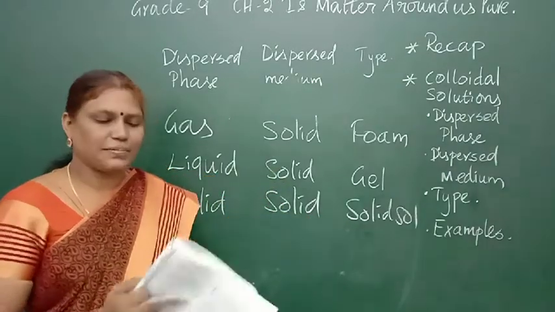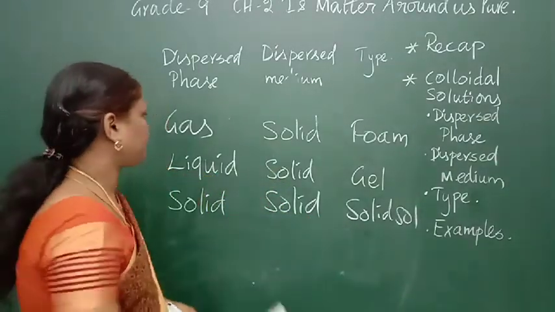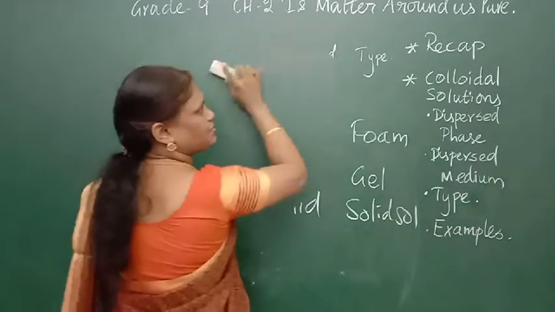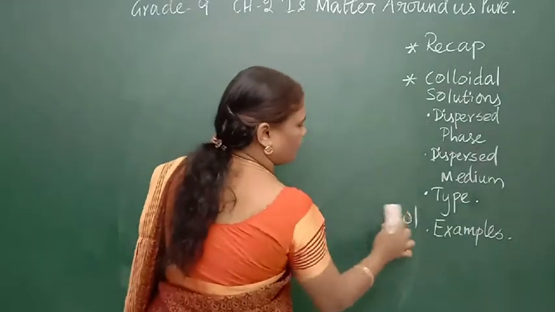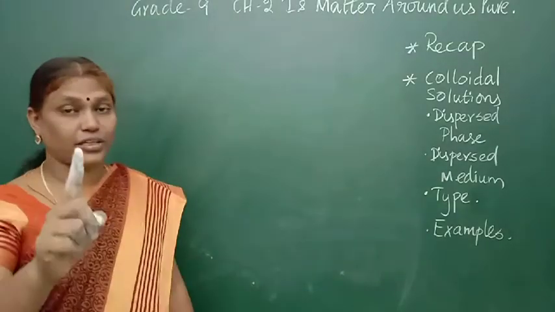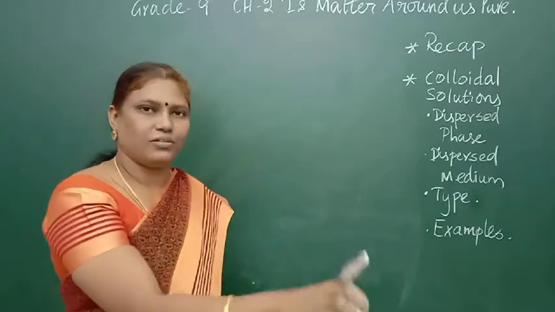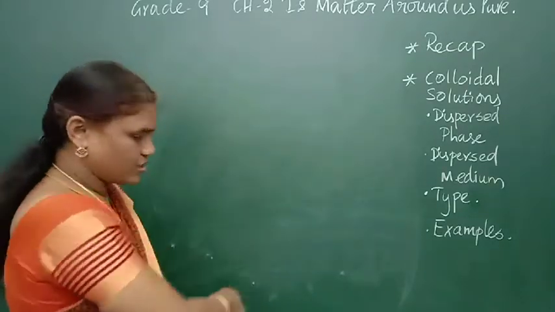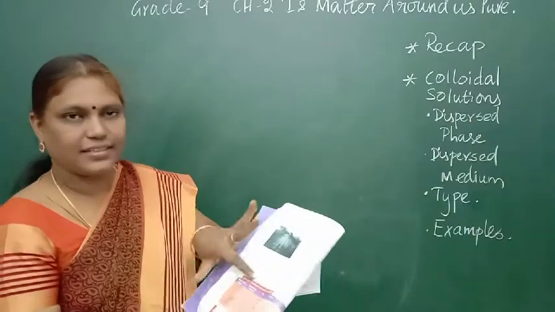Okay, a few more examples we will see in the next class. So what are the things we have seen today? Colloidal substances are divided into these types. One more thing I should say: gas, when it mixes with gas, will not form a colloid. So here I have used 8 terms.